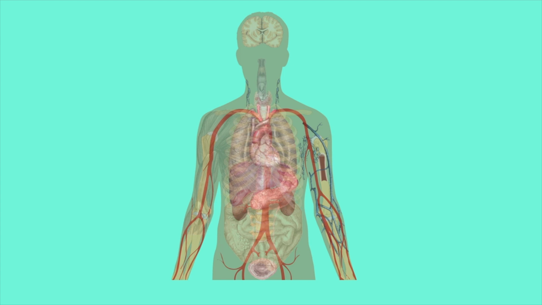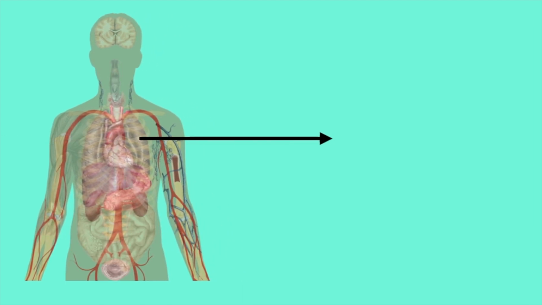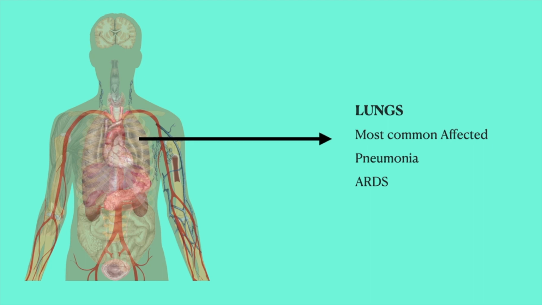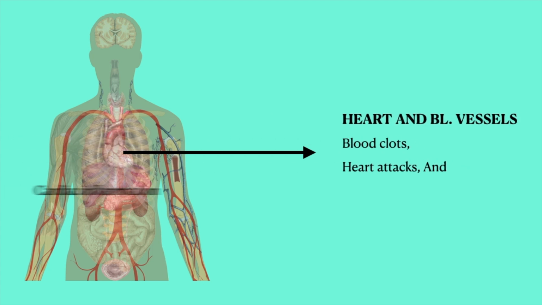So let's see which organs the coronavirus affects. It primarily affects the lungs. It is the most commonly affected, resulting in pneumonia and acute respiratory distress syndrome, that is ARDS, resulting in ventilatory support. Next, it affects the heart and the blood vessels, resulting in blood clots, heart attacks, and cardiac inflammation or myocarditis.